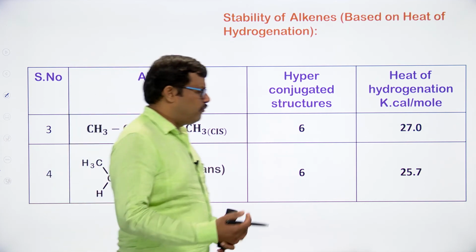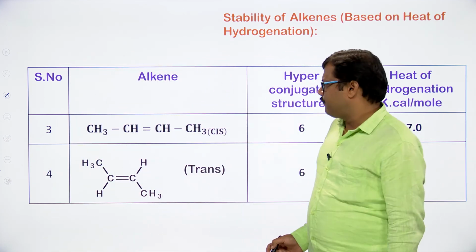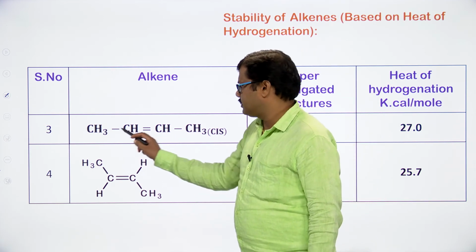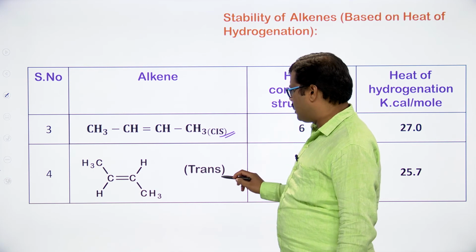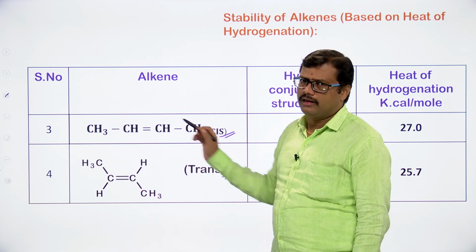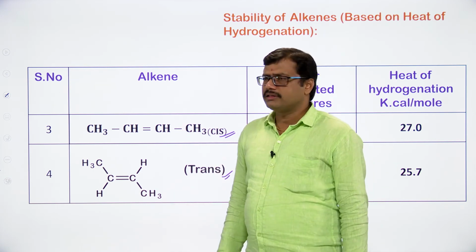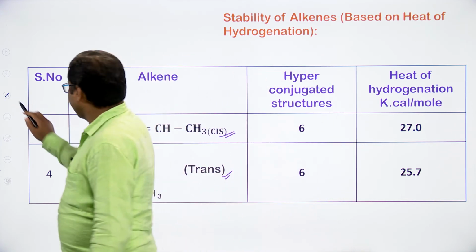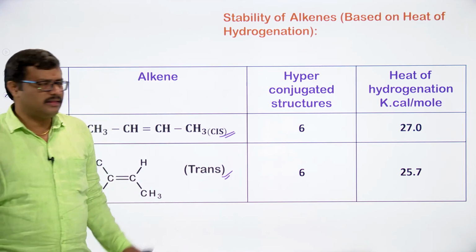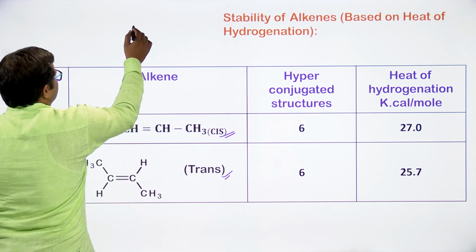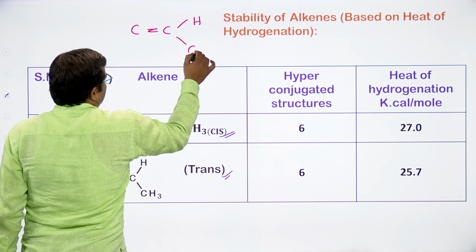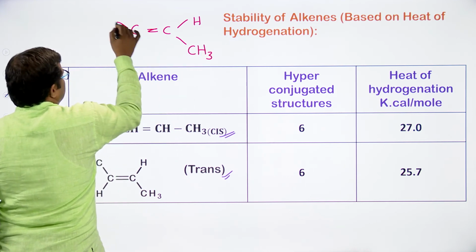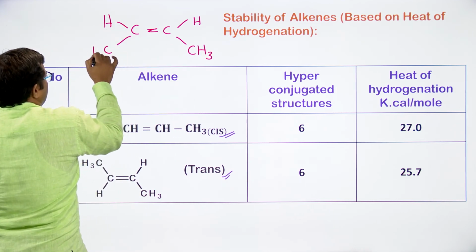Let us take a 4 carbon chain: CH3, CH double bond CH, CH3. This may be a cis compound or a trans compound, both are taken here. I will write the cis molecule and trans molecule this way: carbon carbon double bond, on this side a hydrogen and on this side a CH3, and on the other carbon a hydrogen on this side and a CH3 on this side.